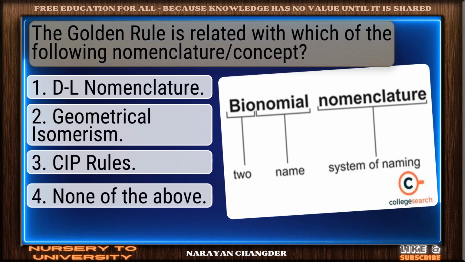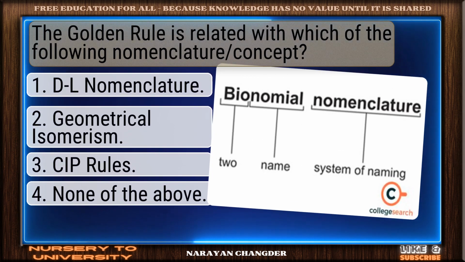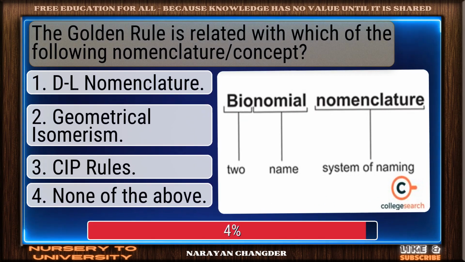The golden rule is related with which of the following nomenclature concepts?